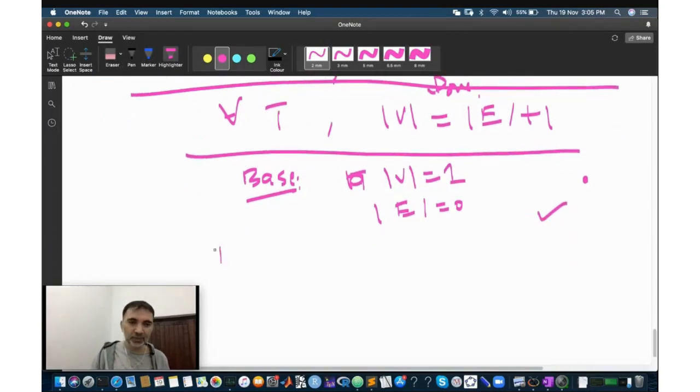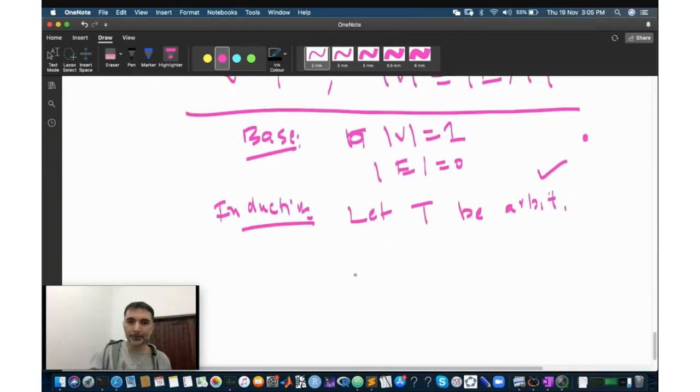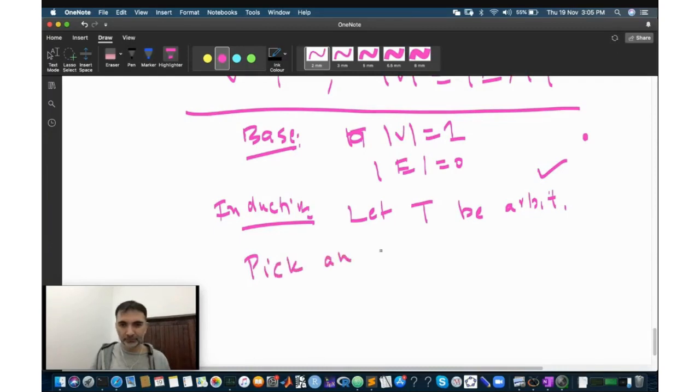Okay, for the inductive case, pick any arbitrary tree. Let T be arbitrary. Pick an edge of T and remove it.